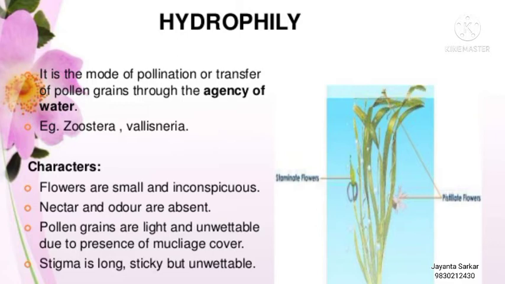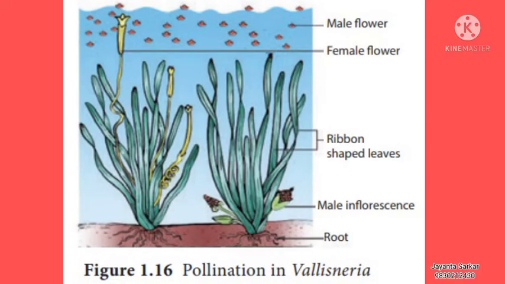So what are the characteristics of the water pollinated flowers? Flowers are very small, light in weight and colorless. Floral parts are always covered by wax to prevent the flowers from getting wet. Accessory floral parts are always smaller than the essential floral parts. Therefore, the essential parts always remain exposed and are not covered by the accessory parts.